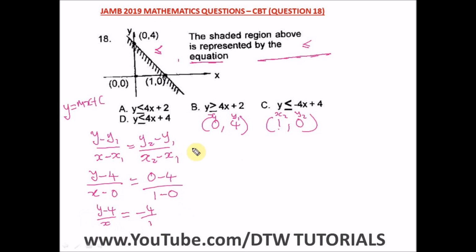Okay, so let's cross multiply. In cross multiplying, what do we get? Y times 1 will still be the same, so we have y minus 4 equal to x times minus 4, which gives us minus 4x.